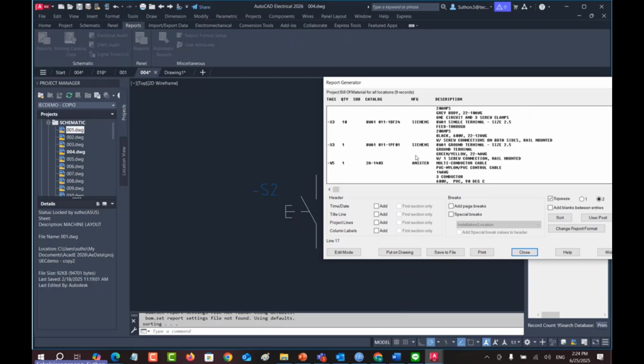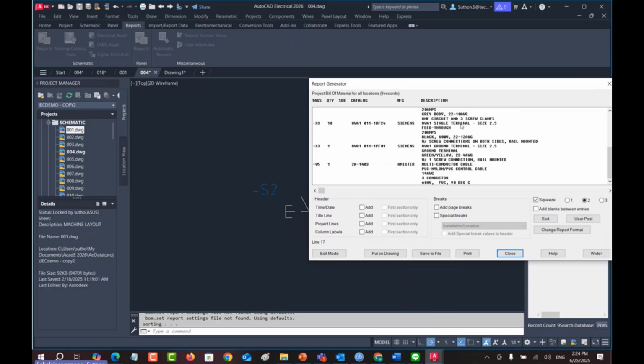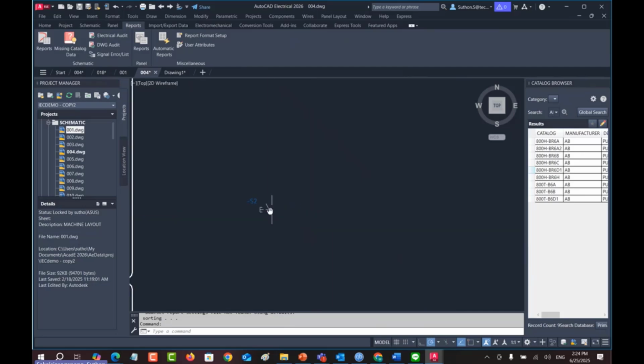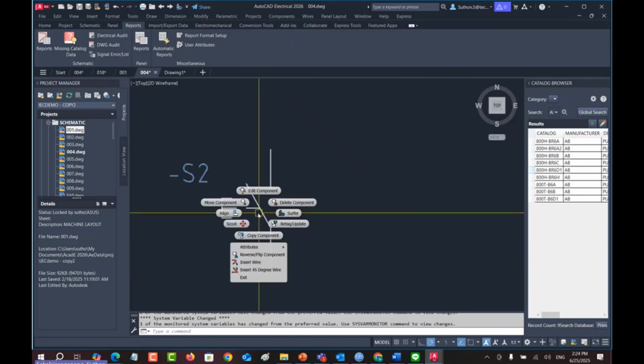Because in normal AutoCAD, you have to write it down one by one with text. It's quite a complex spec, but this software extracts it for you automatically, counts for you, and is not wrong. That helps you. Okay, I will try to show you more.